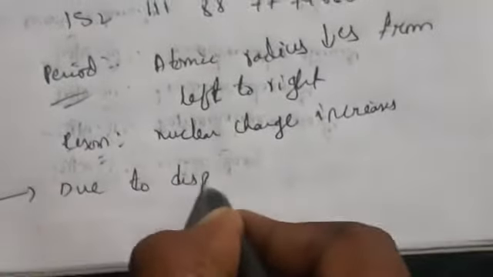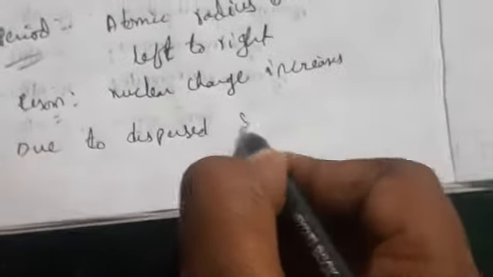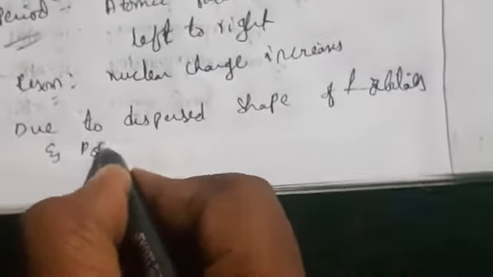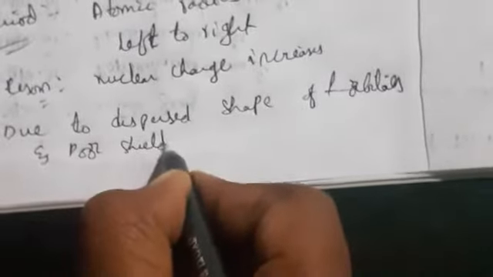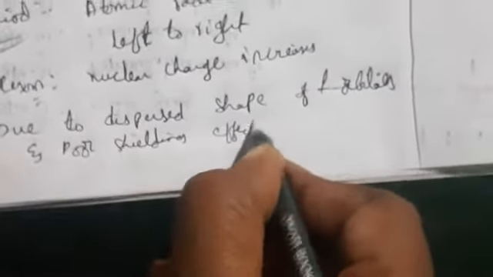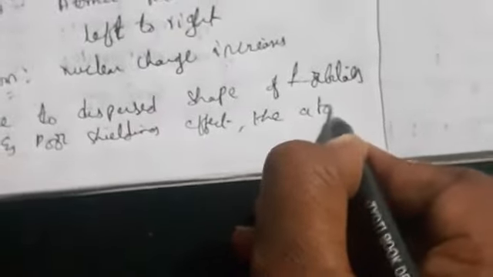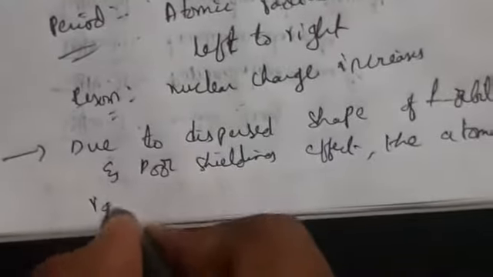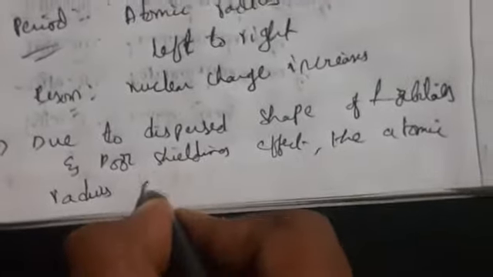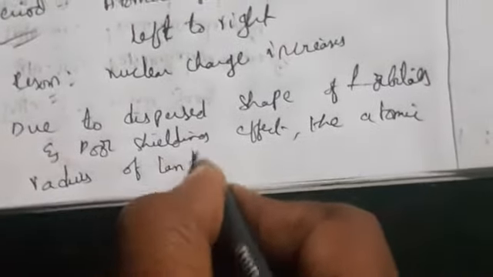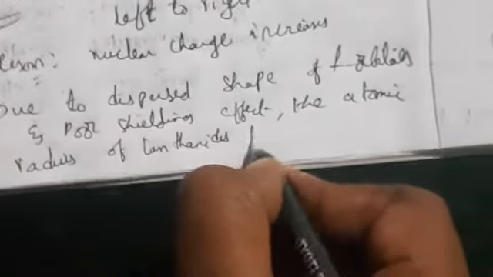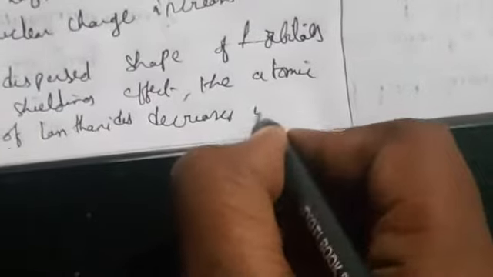Due to the dispersed shape of f orbitals and poor shielding effect, the atomic radius of lanthanides decreases, which is called lanthanide contraction.